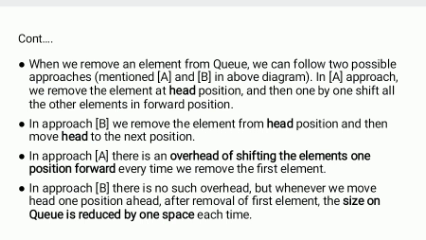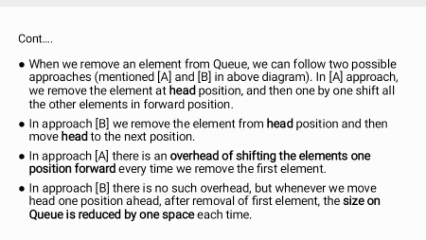In approach A, there is an overhead of shifting the elements one position forward every time we remove the first element. See guys, what operation is going on.